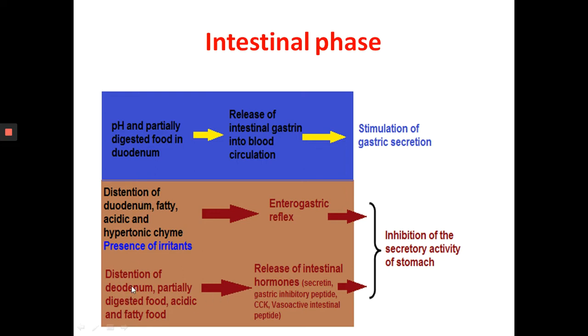As in the previous case, distension of the duodenum, partially digested food, and acidic and fatty food also cause the release of intestinal hormones: secretin, gastric inhibitory peptide, cholecystokinin, and vasoactive intestinal peptide. They also inhibit the secretory activity of the stomach.